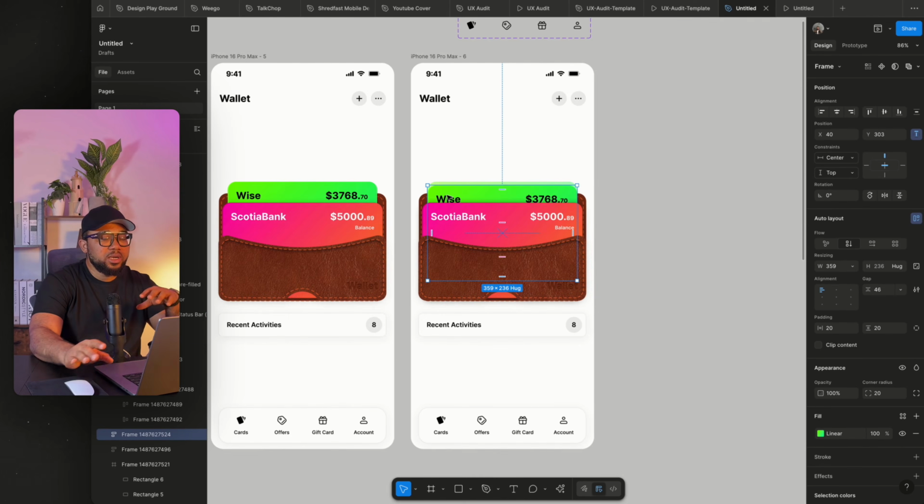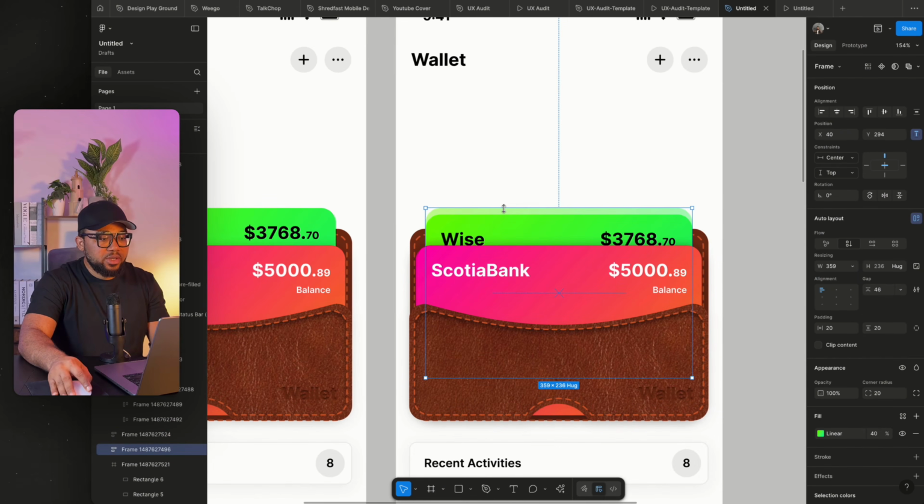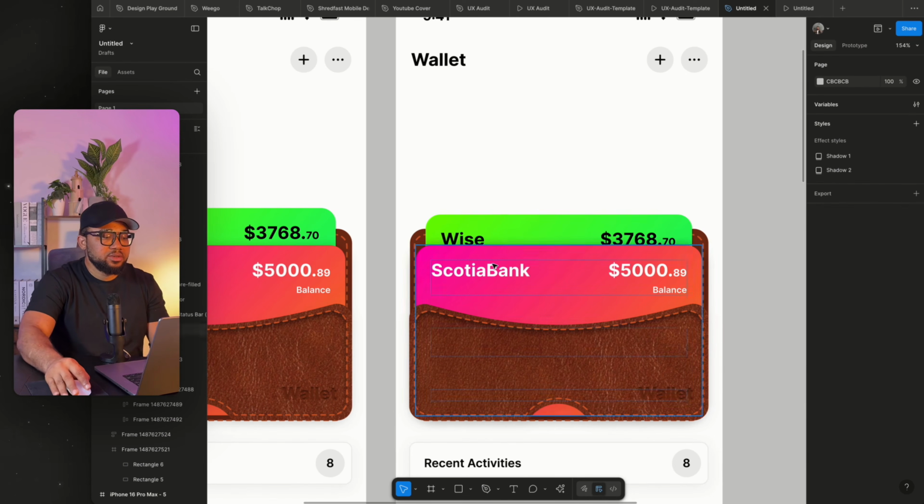The place that I'm actually taking inspiration from is Apple Wallet. That's where I took inspiration to create this. So instead of having that boring design, I made it look much more modern. I'm not saying that what they have is not good, but it could be better. So I'm going to just go ahead and remove this.